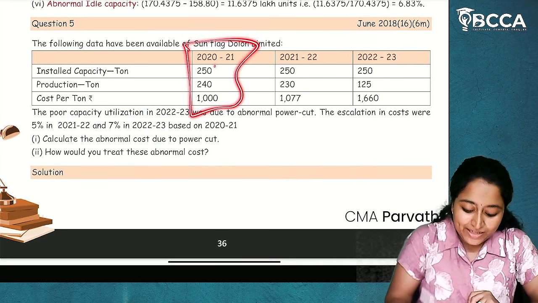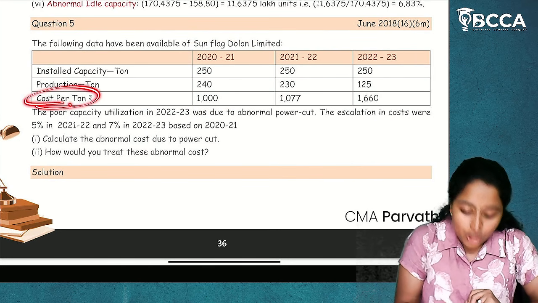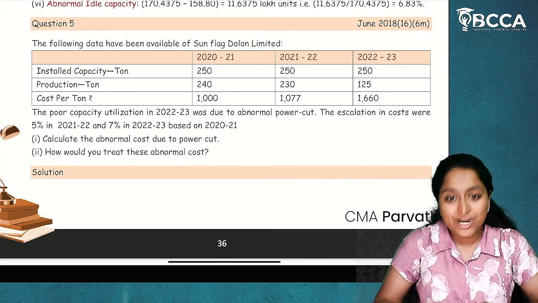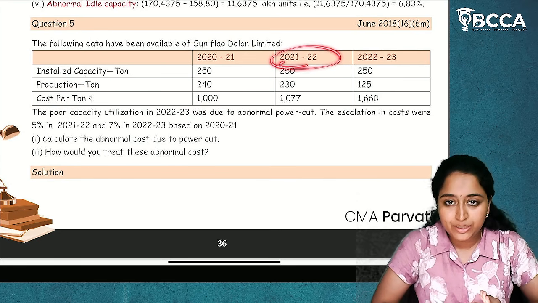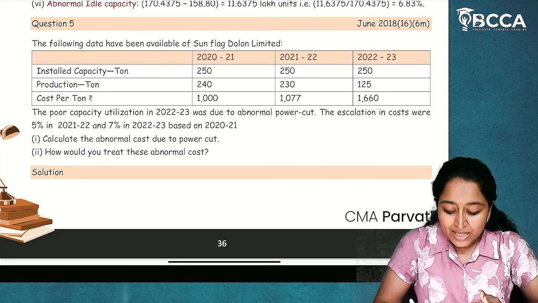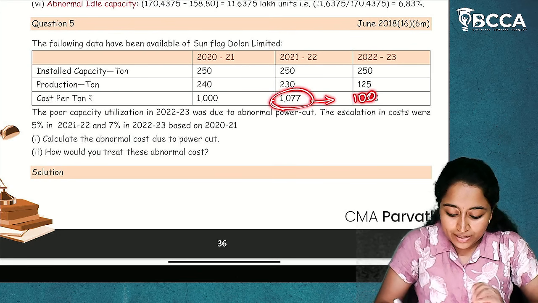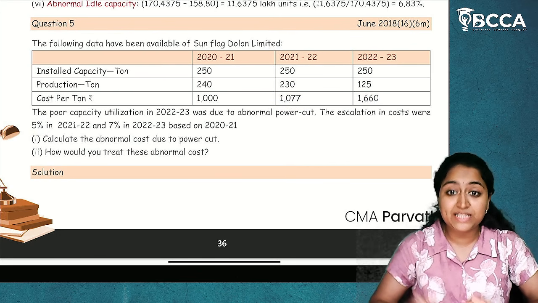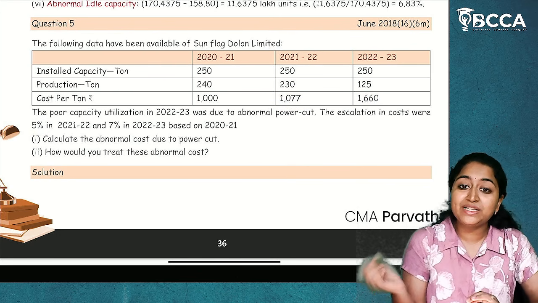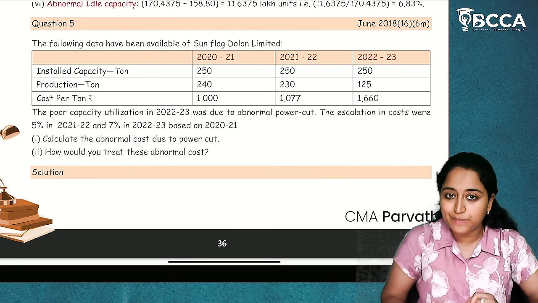So here in 2021, whatever cost per ton is given, this is the actual cost. But in 21-22, whatever the cost given, this cost is not for 100 but includes 5% escalation. That 5% escalation cost is also included in this particular cost.